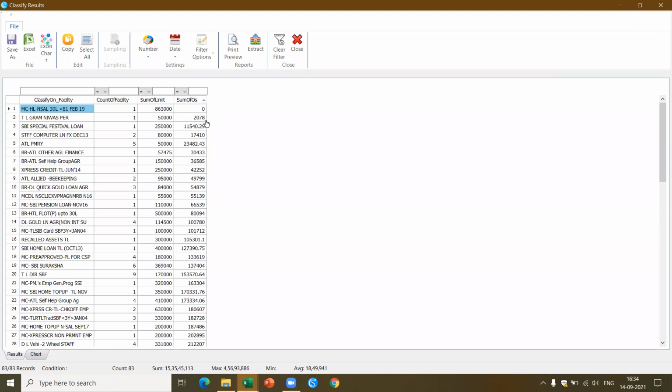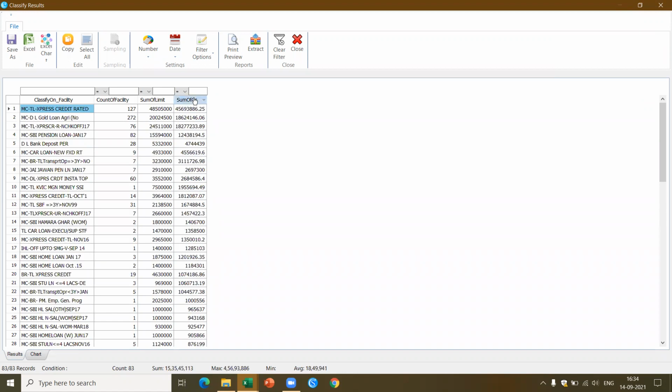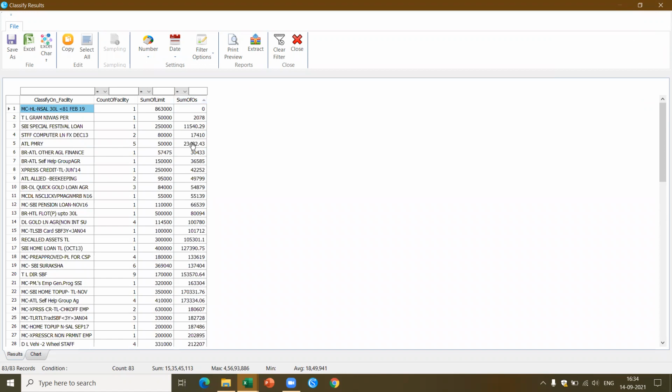Here, I can also sort based on the amount outstanding, and see the total number of loans. This is how you can group the loans by classifying as per the particular category.